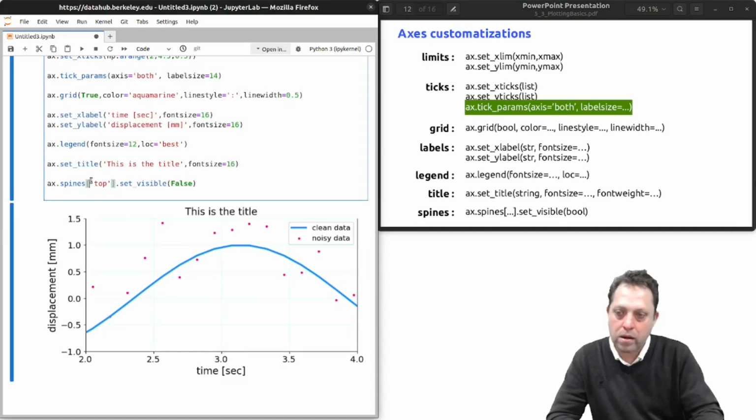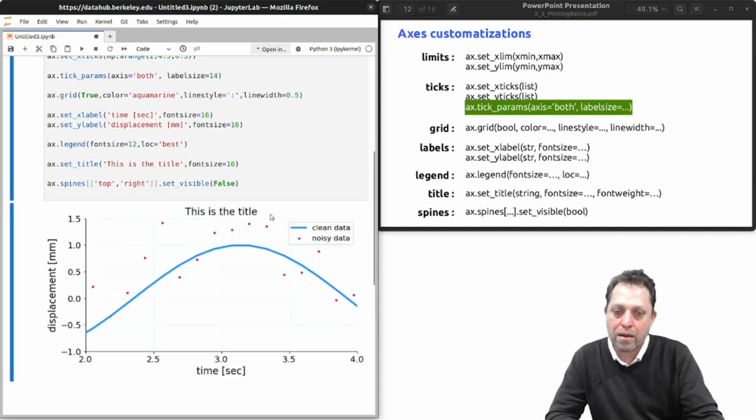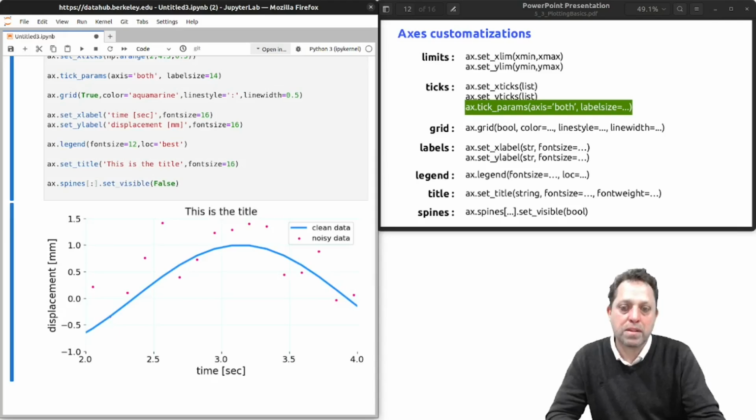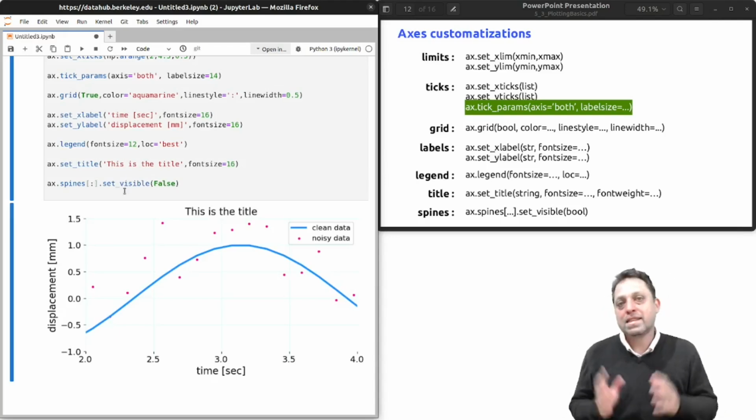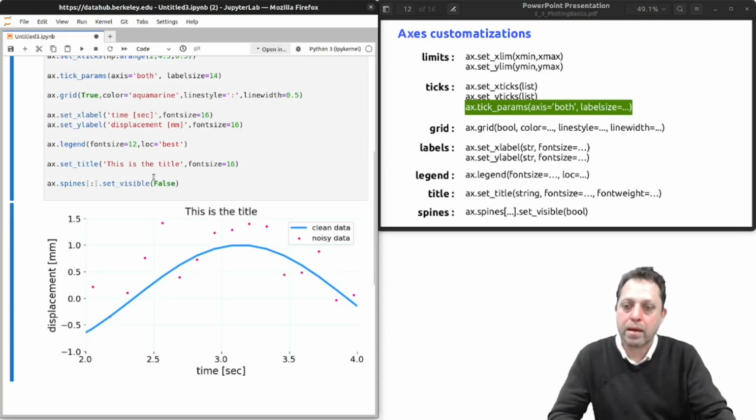I can also pass in a list here and say top and right. Now I have removed the top spine and the right spine. And if I wanted to remove all of them, the shortcut for that is just a colon, and that removes all of the spines.